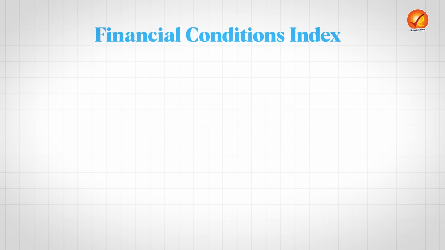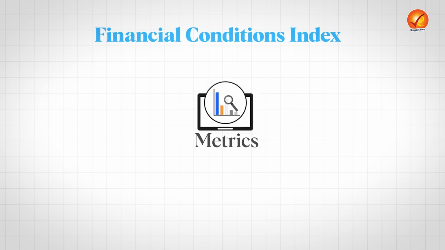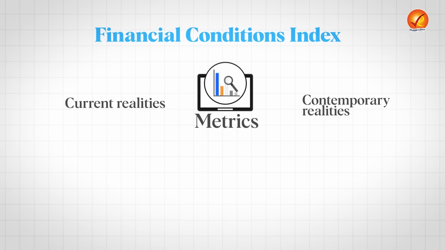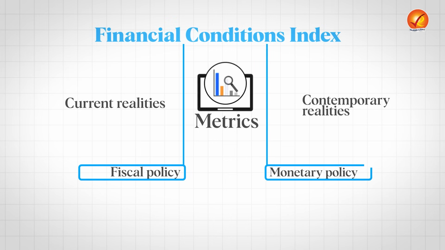Now, what is required is continued refinement of this index. Alongside this, what is additionally required is including more metrics to make this index more robust, more indicative of the contemporary realities of the financial sector, and also so that this index helps our policymakers better in making fiscal policy and monetary policy and improving the outcome of the fiscal and monetary policy, so that the real lives of the people could be impacted in a better way. This index is very vital and needs to be consistently improved over every single year.